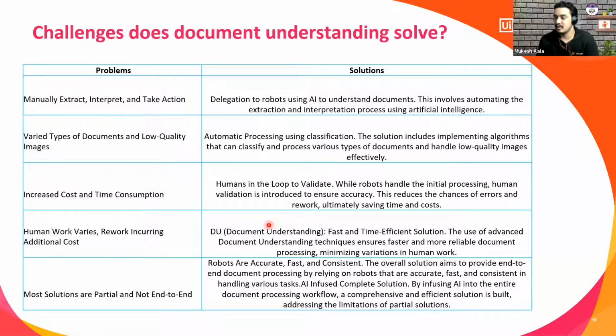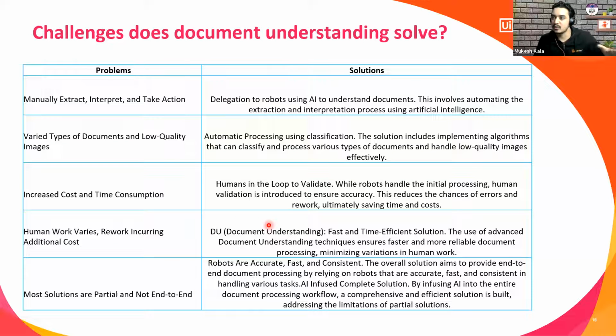And the last one is the important one. Most solutions are partial and not end to end. Whenever we talk about a document processing solution, we might have another solution which is able to do that, but it is only processing that part of the problem statement. So if I am in a company and I have a very big automation with 10 steps, and the document processing is only happening in steps number 4 and 5, you might have a different solution which is only doing 4 and 5. What about the complete process automation from 1 to 10?